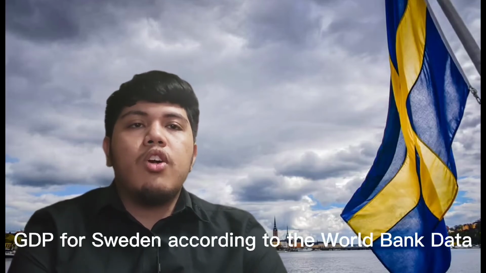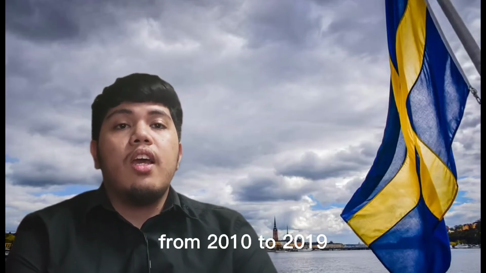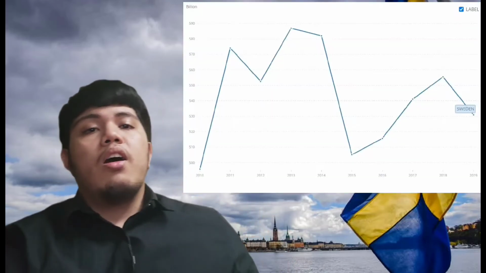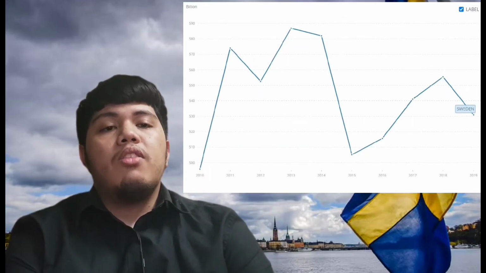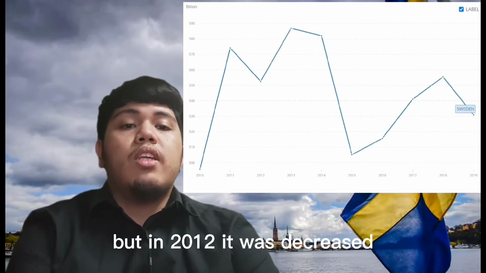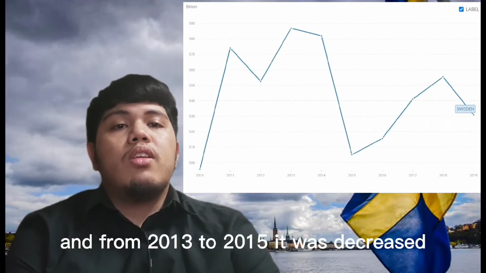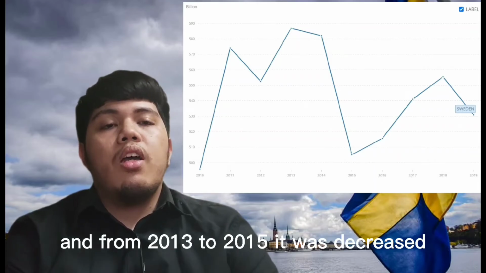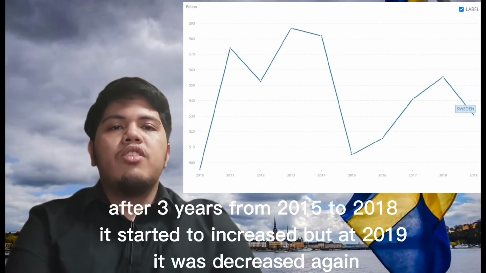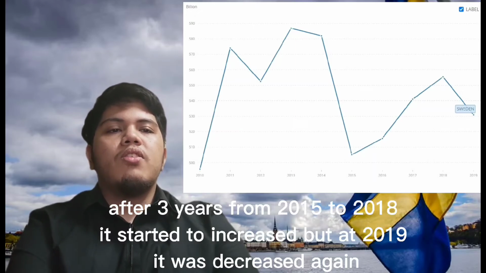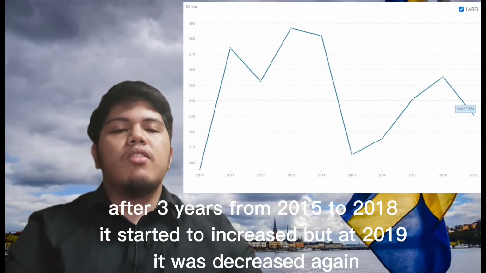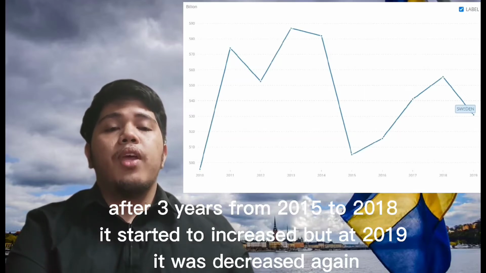GDP for Sweden, according to World Bank data from 2010 to 2019: for the first 3 years, from 2010 to 2013, it increased, but in 2012 it decreased. From 2013 to 2015, it decreased. After that, from 2015 to 2018, it started to increase, but in 2019 it decreased again.